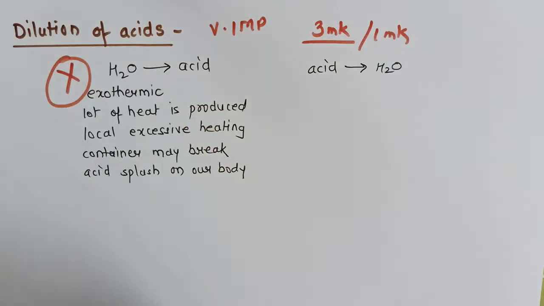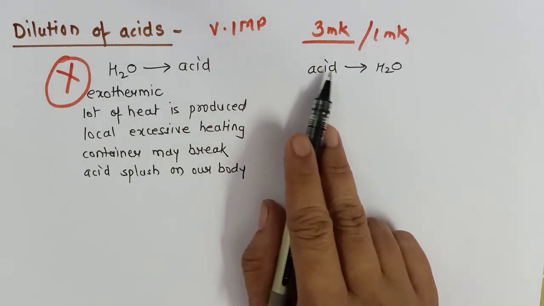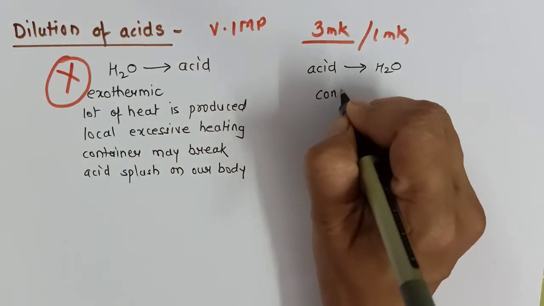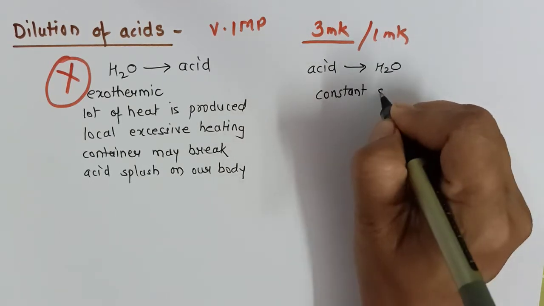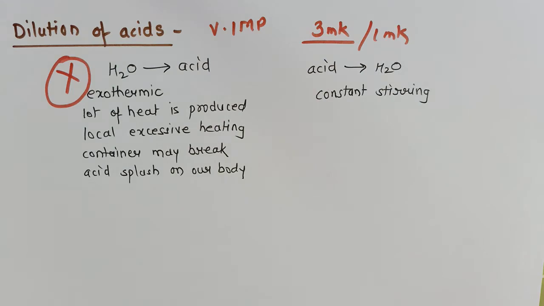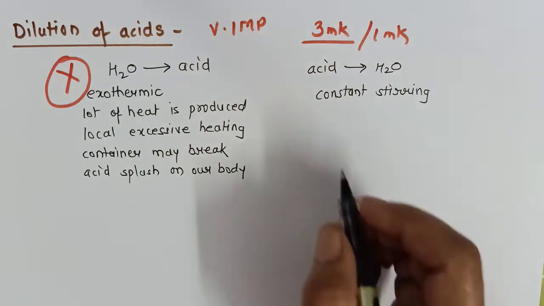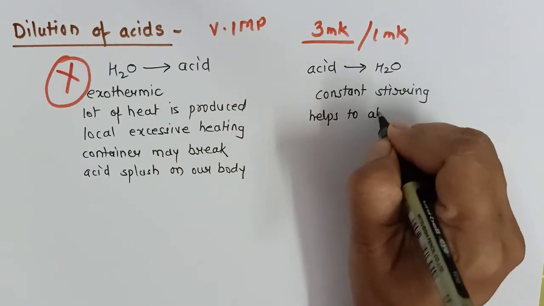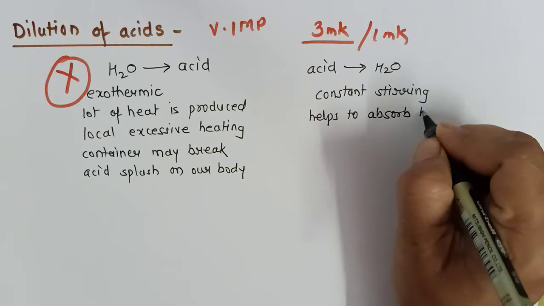Remember, a big no on this. We are not supposed to add water to acid, but we have to add acid to water with constant stirring. Now what happens when we are adding acid to water? Constant stirring helps to absorb heat uniformly.